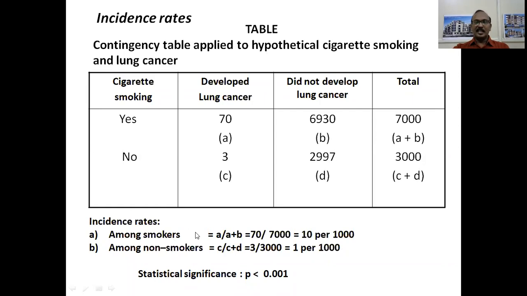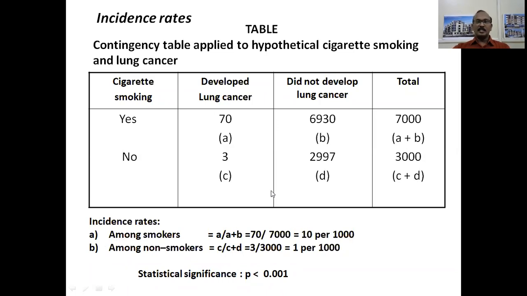So we need to understand the frequency of lung cancer among smokers compared to non-smokers. What is incidence rate? Disease or death among the total population, divided by the total population. How many are having the disease? 70. What is the population at risk, the denominator? That is 7,000. 70 by 7,000 into 1,000 is 10, or 10 per 1,000 population. Incidence rate among smokers is 10 per 1,000 population.